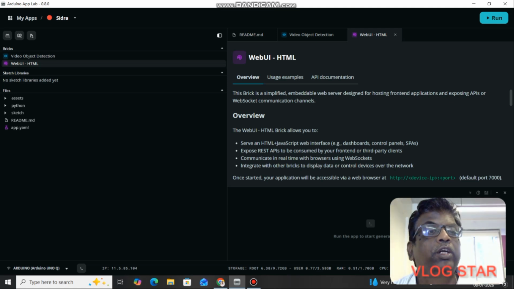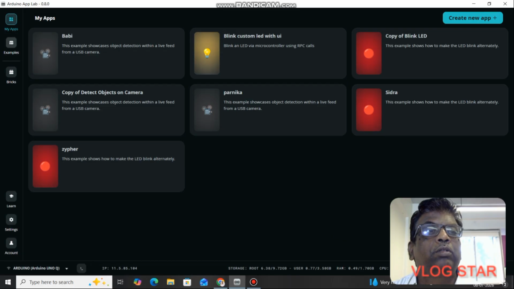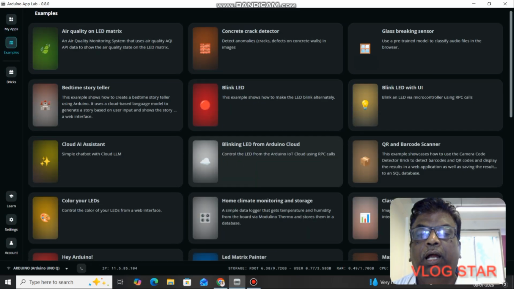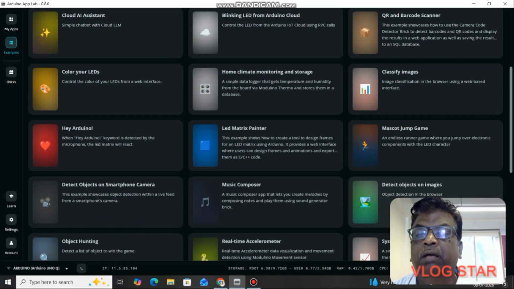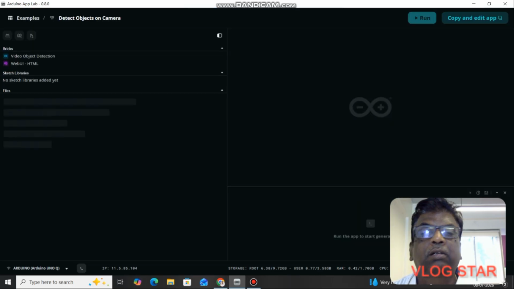But here, if you look in the assets, we need to have app.js, index.html and styles.css from the video object detection brick. So what we are going to do right now is go back to the examples and go to the example of detect objects on camera.